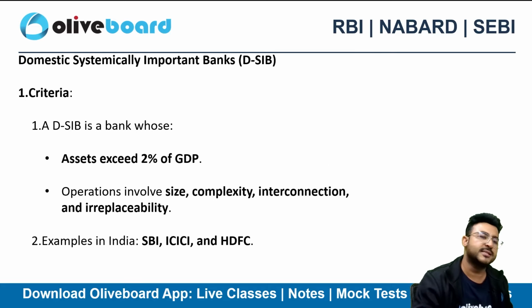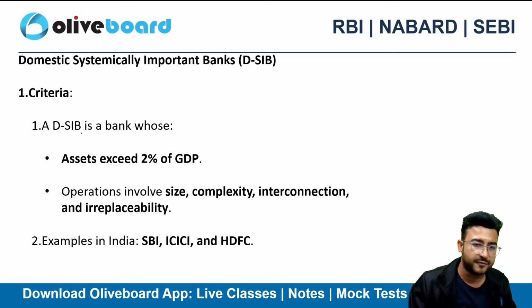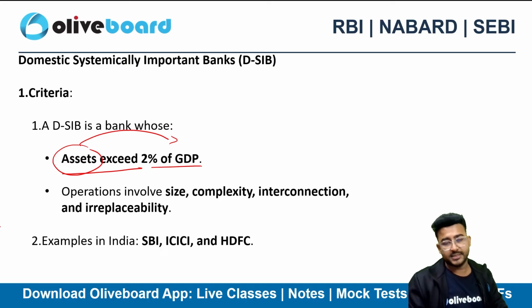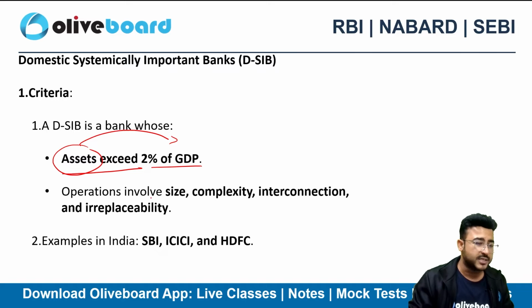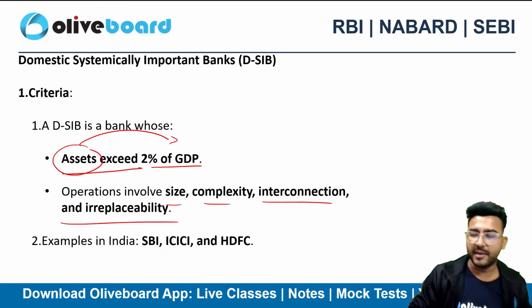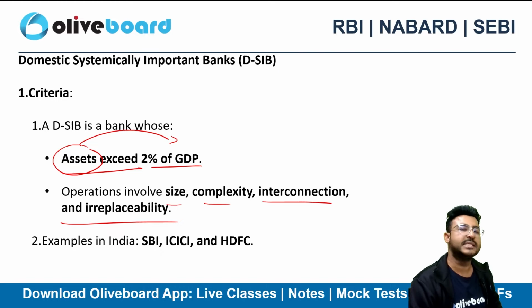And how is RBI classifying these banks? A domestic systemically important bank is one whose assets exceed 2% of the GDP of the country. The operations have size, complexity, interconnections and irreplaceability. We can't replace SBI, HDFC Bank or ICICI Bank.